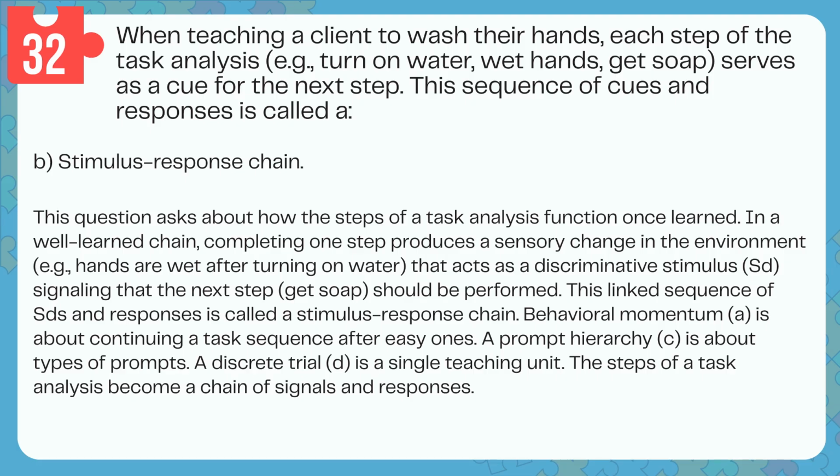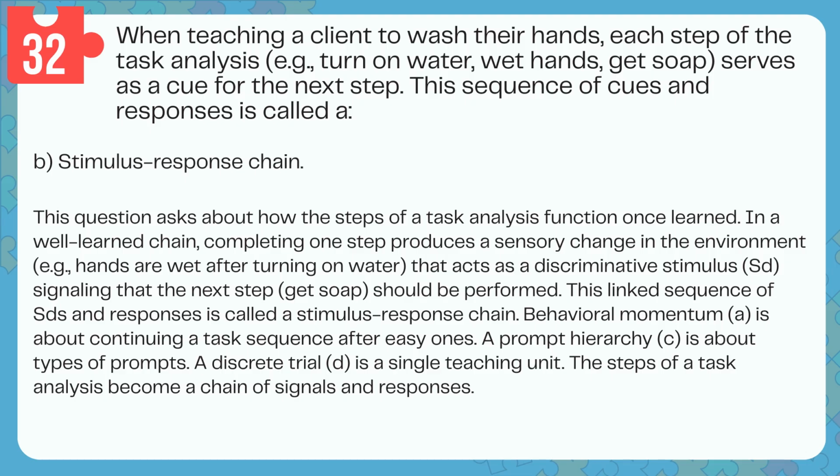Answer: B. Stimulus-response chain. This question asks about how the steps of a task analysis function once learned. In a well-learned chain, completing one step produces a sensory change in the environment. Example: hands are wet after turning on water. That acts as a discriminative stimulus, SD, signaling that the next step, get soap, should be performed. This linked sequence of SDs and responses is called a stimulus-response chain.